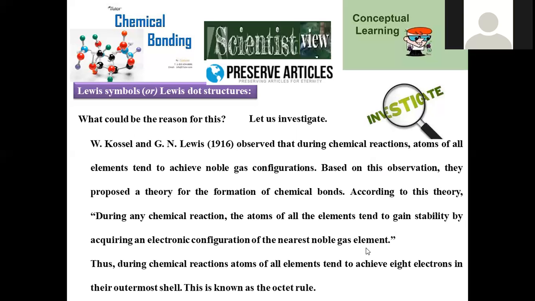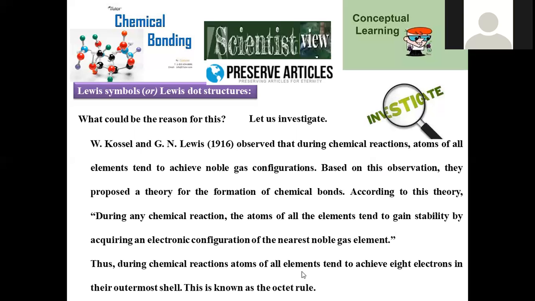In that manner, nearest noble gas configuration achievement is the main criterion for all the chemical reactivity of the elements. Thus, during a chemical reaction, atoms of all elements tend to achieve 8 electrons. Acquiring 8 electrons is called the octet rule. 8 is called octa in chemical terminology. That's the reason why the 8-electron acquiring nature of every element is denoted as the octet rule.